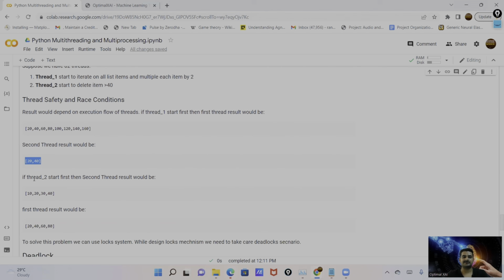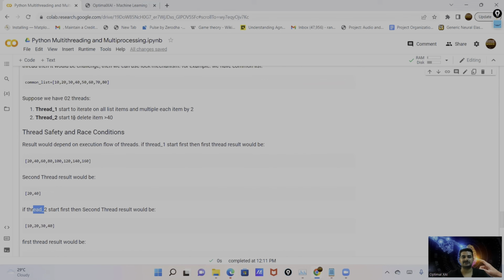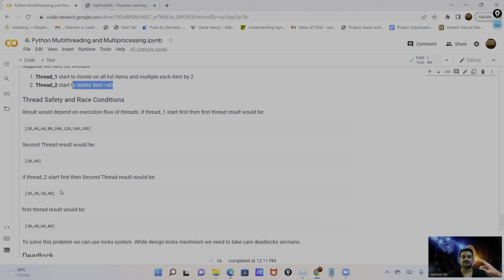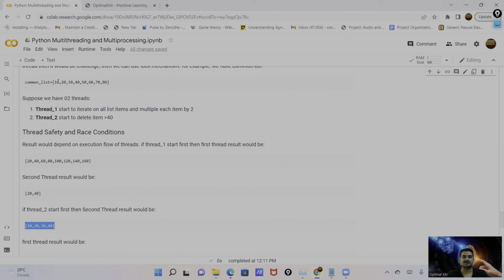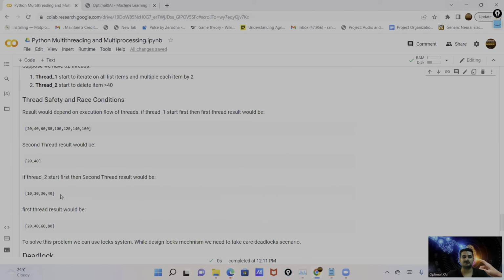And suppose we run thread 2 first, and in thread 2 we have the task to delete items which are greater than 40. Then it deletes all items greater than 40. This is the original list, and it deletes the elements 50, 60, 80, because these are greater than 40. So the output for the second task is 10, 20, 30. You can see now the output is changed for this task.